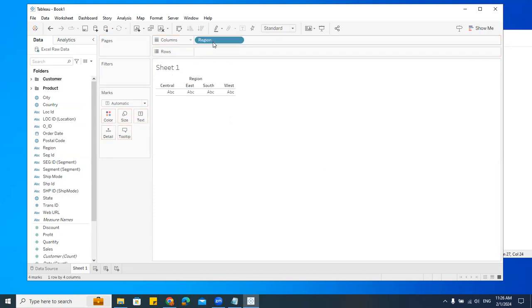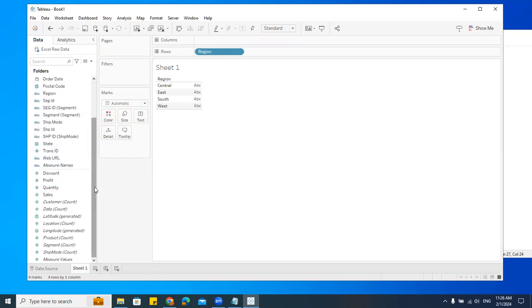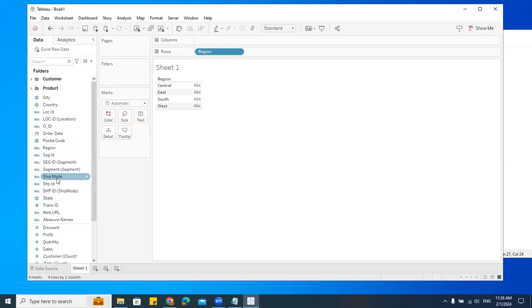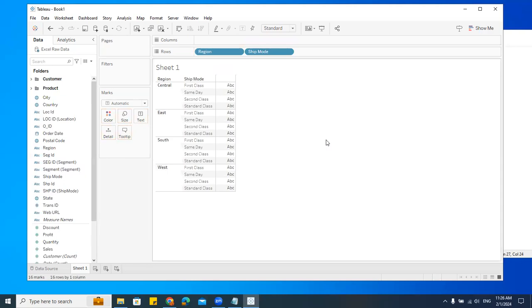Can you see that it's in columns? No, I want that to be in rows. Drag it, put it in rows. Now it is in. That's all. Drag and drop. If you are confused, don't worry. Do R&D. Even now, sometimes I get confused. So I'll just move it here. See, columns. Can I add one more column there? Yes, you can add. Let's say I'll take this ship mode. See, just next to that. Can you see that? Same thing like a pivot table, right? It's exactly like a pivot.